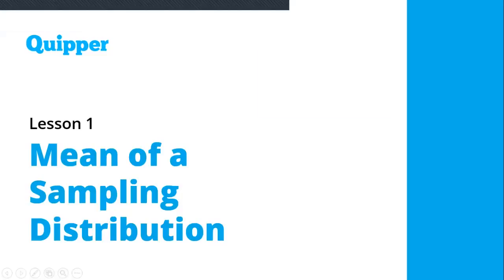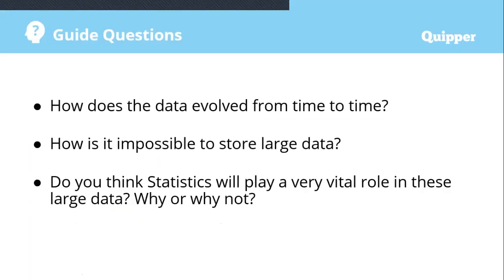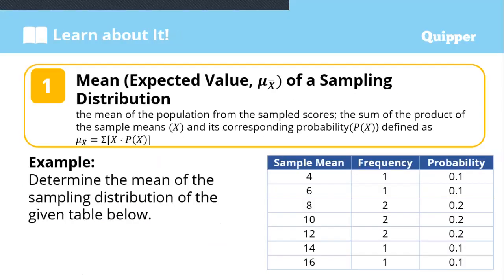So let us continue. It's all about the mean and variance of the sampling distribution. Now let us start with the mean of the sampling distribution. First, we have the mean or the expected value. You can see the symbol, that is the mean or expected value of a sampling distribution.